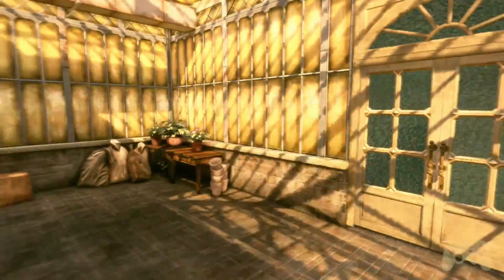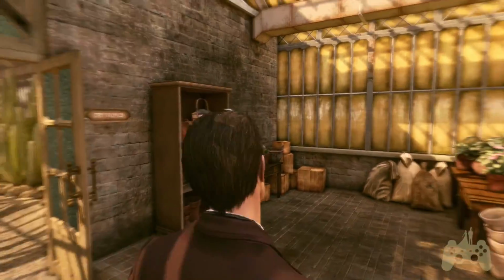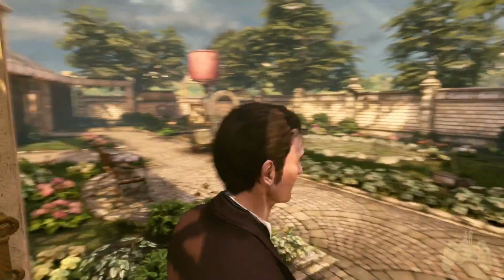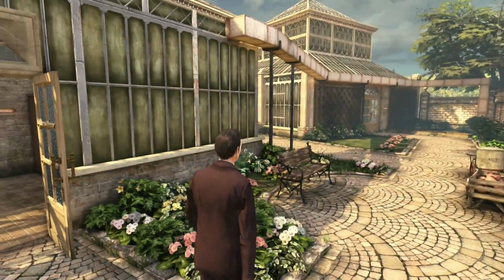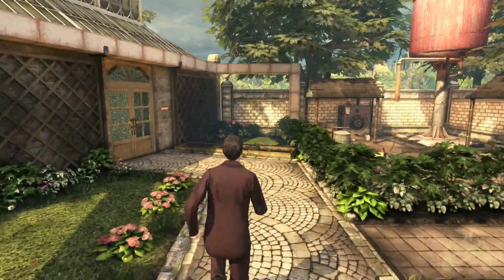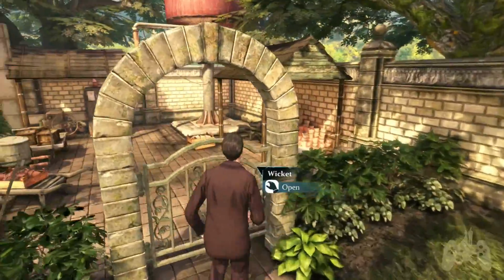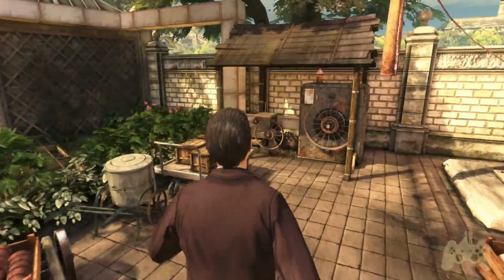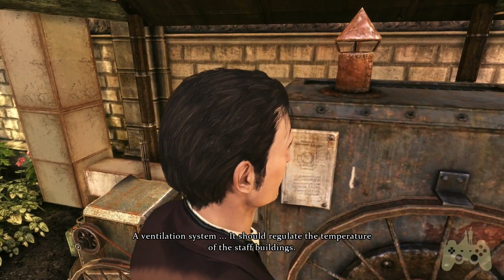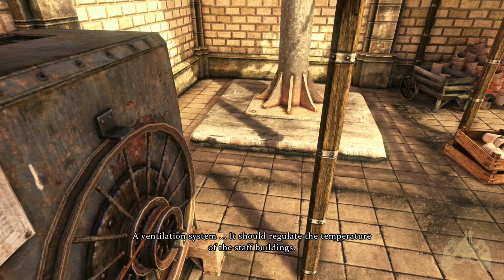Not sure if that's what I'm supposed to be doing. Vents come through here. Come out here and in through this little room. Wait, that's right. We needed to do something here. A ventilation system. It should regulate the temperature of the staff buildings.